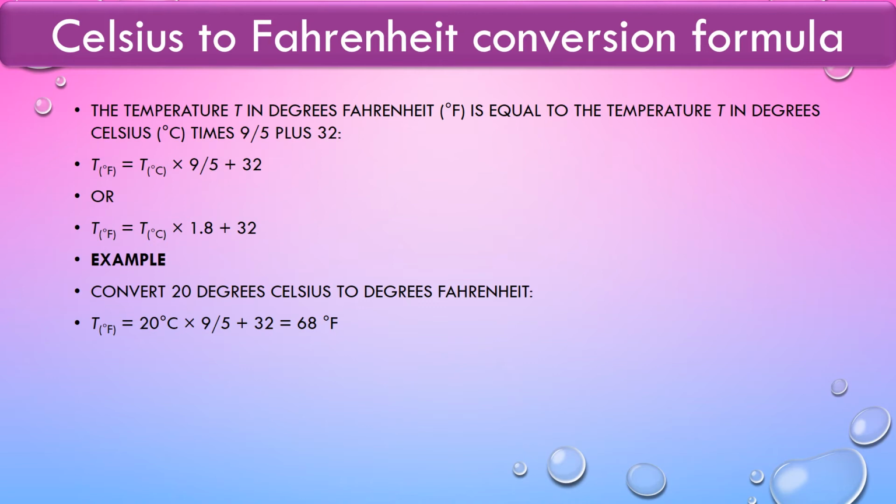It is interesting to note that temperatures below 0 degrees Celsius, that is the negative values, are possible in the degree Celsius scale, but in the Kelvin scale, negative temperature is not possible. I repeat, negative values are possible in the degree Celsius scale, but negative temperature is not possible in the Kelvin scale.